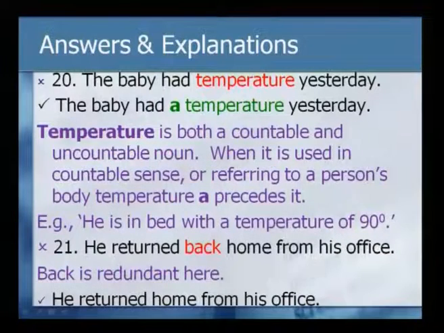He went in the morning, but is coming back in the evening. So, this coming back is implied in the word returned. So, you do not have to again say back. He returned home from his office, which clearly means he came back home. Okay. So, in the morning he went, but now he came back, which means he returned, same as saying coming back. But you do not have to use back when you use return, otherwise you are committing this error of redundancy, which becomes a common error. Look at the next example and explanation.